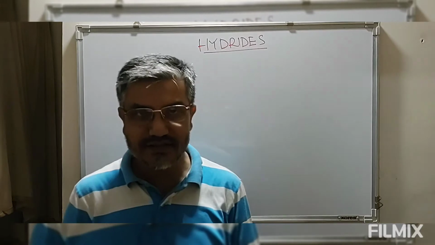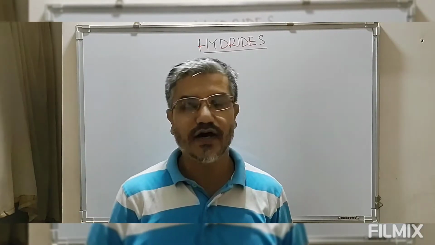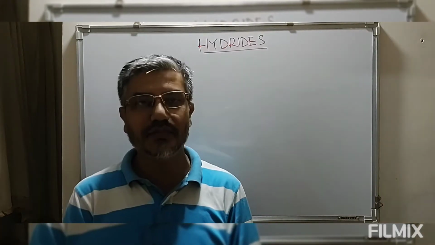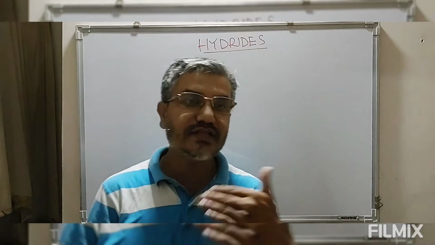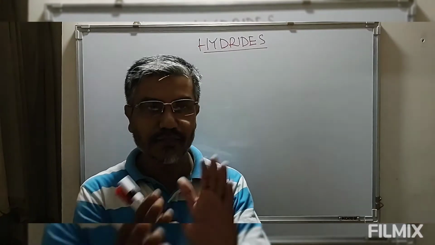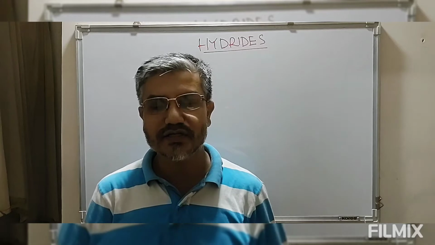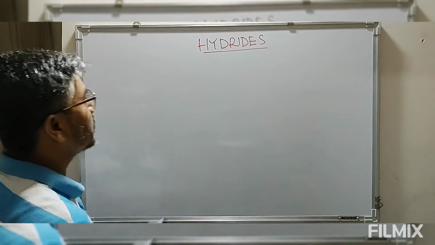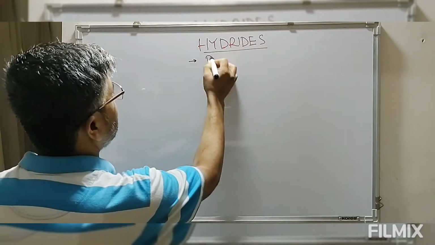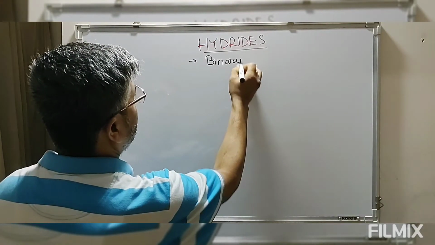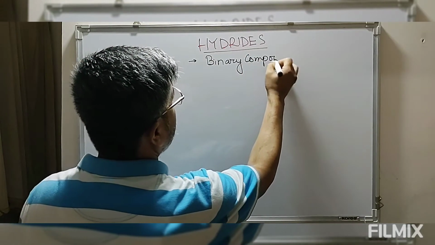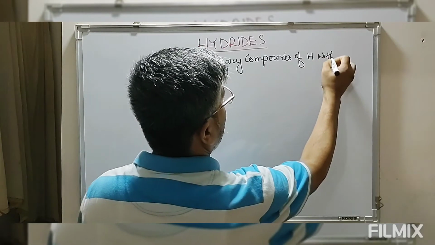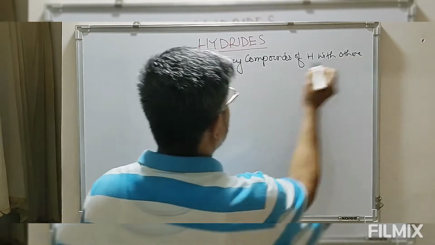Hydrides are the binary compounds of hydrogen with some other elements. This combination of hydrogen with some other elements forms a binary compound, and those binary compounds are classified as hydrides. So from the definition point of view, these are binary compounds of hydrogen with other elements.